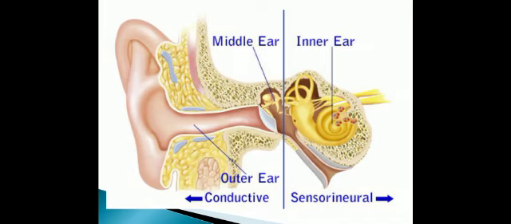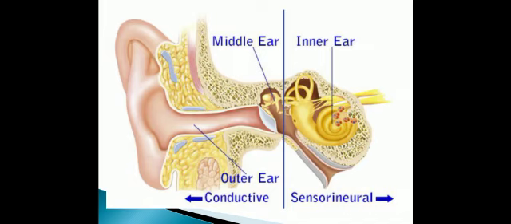So, what is conductive hearing loss? The deafness which includes the part from the external ear to the stapes footplate is called conductive deafness, because the conductive mechanism of sound occurs in this part.